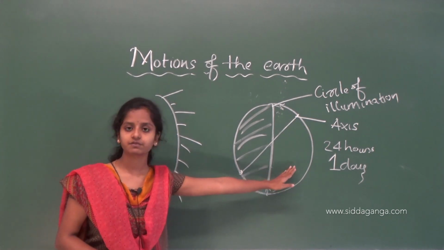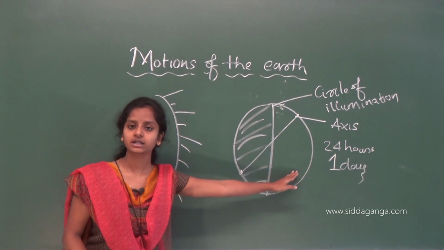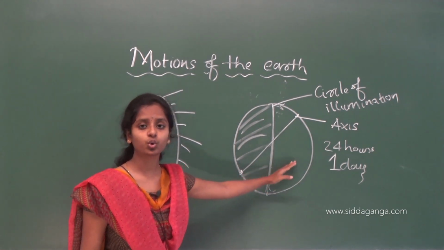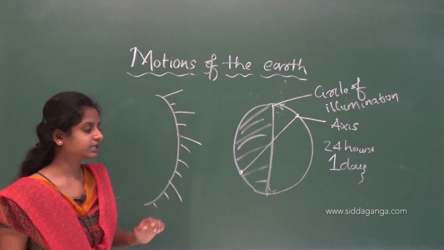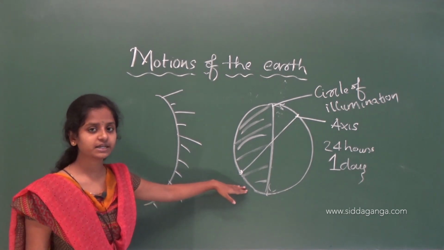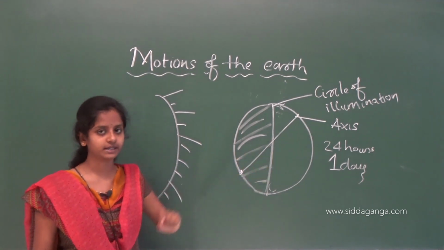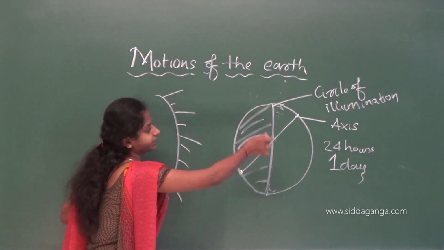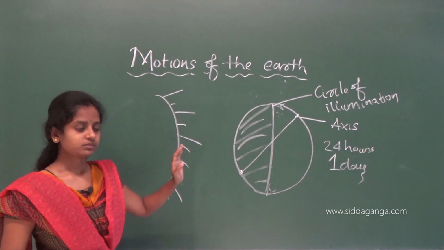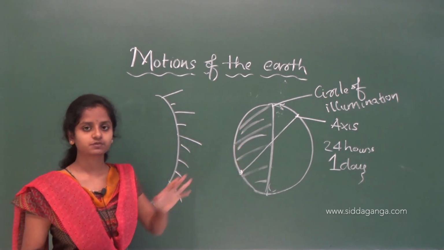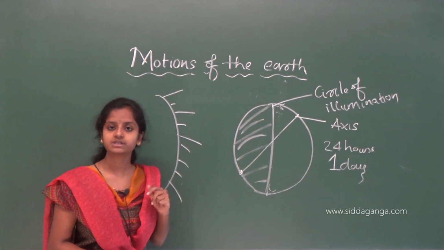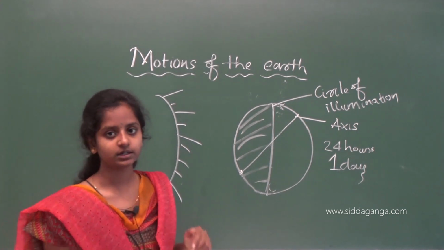But this part will not receive the light. That is why it will be freezing cold, and people cannot live in this warm area and this freezing cold area. That is why this earth rotates, and all the portions will get light. Because of the rotation, life is possible on the earth.